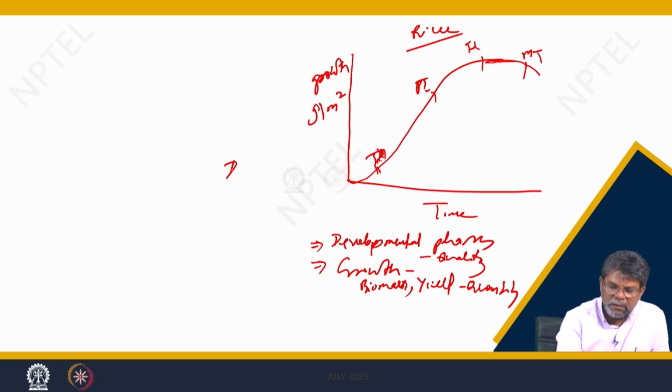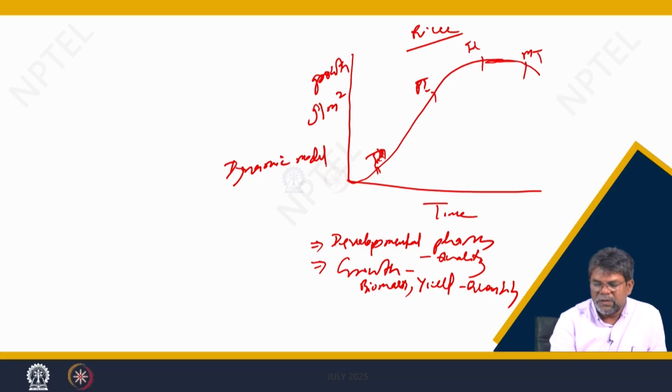So it is a dynamic model because time is a variable, and it is deterministic because it gives definite predictions of growth, in terms of biomass in grams per square meter, or yield in grams per square meter. It also predicts the phenological events: when the tiller will appear, when the panicles will appear, when flowering will occur, and when the crop will mature.